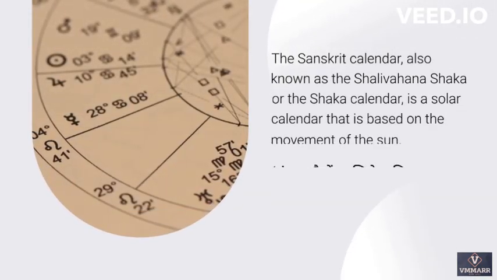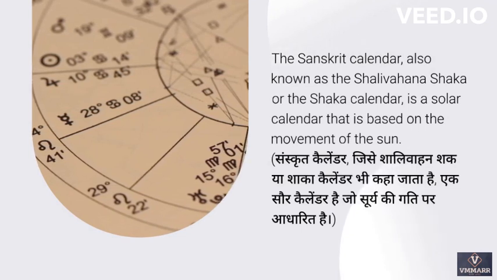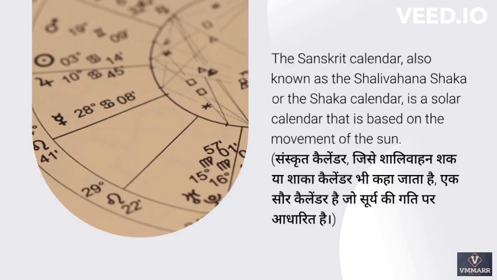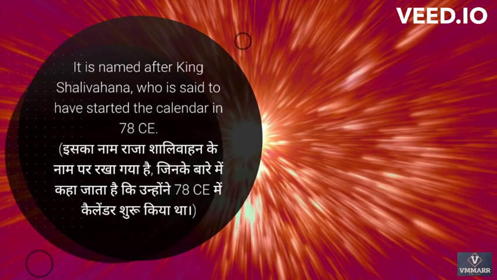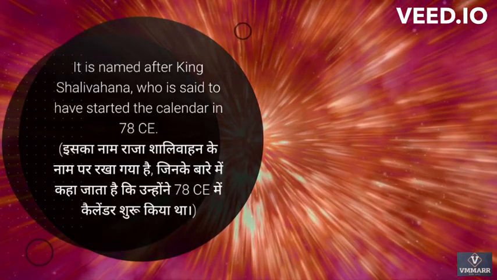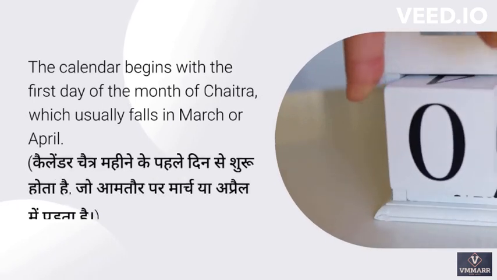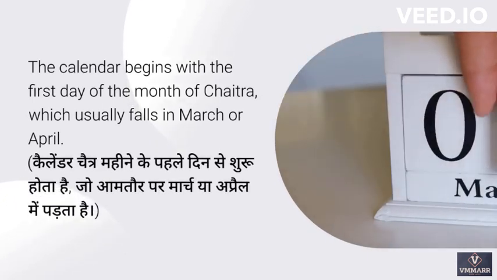The Sanskrit calendar, also known as the Shalivahana Shaka or the Shaka calendar, is a solar calendar that is based on the movement of the sun. It is named after King Shalivahana, who is said to have started the calendar in 78 CE. The calendar begins with the first day of the month of Chaitra, which usually falls in March or April.